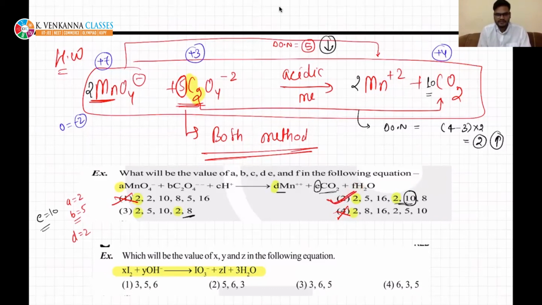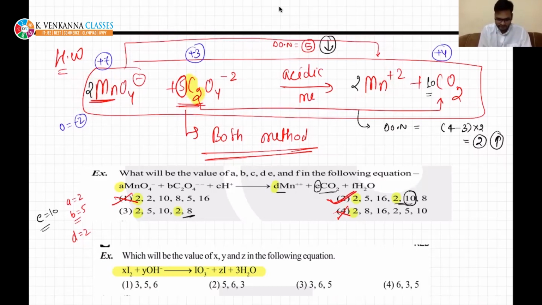In exam, it is very simple. Now, as you have balanced, you have first seen the change in oxidation number. You have cross multiplied. Now you have balanced Mn. Both side Mn are balanced. Carbon are also balanced. Now it is the turn of oxygen.